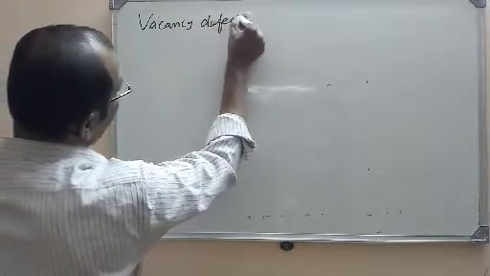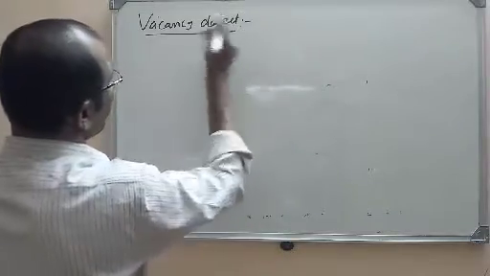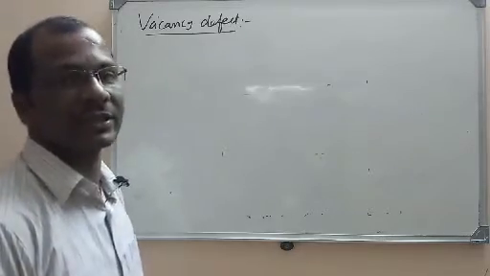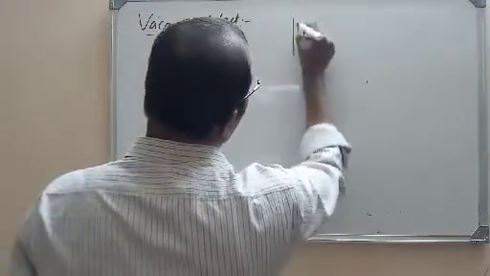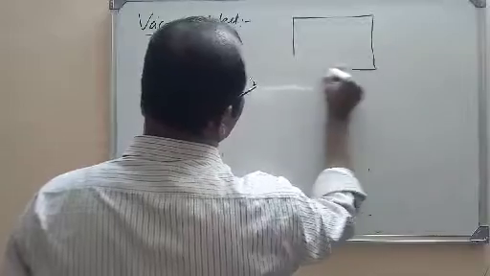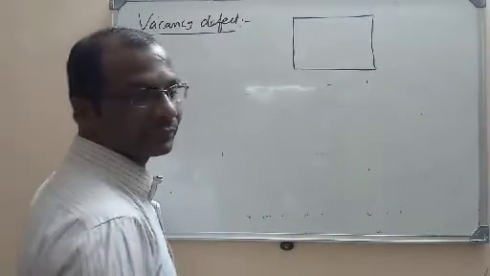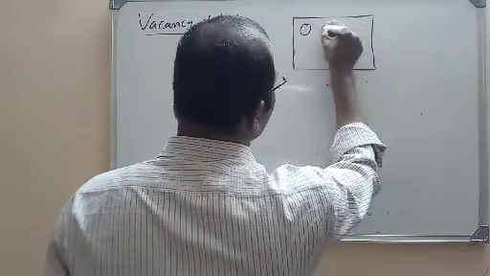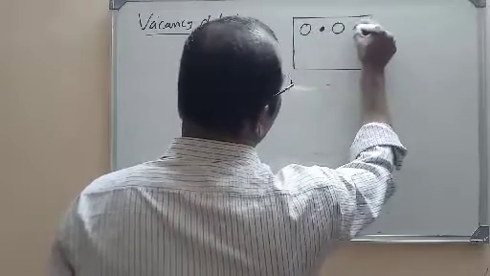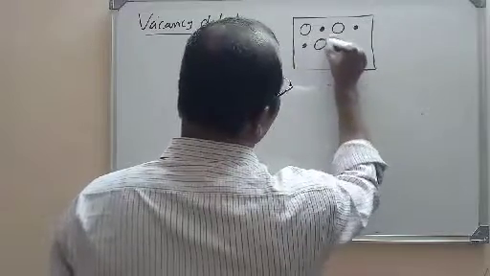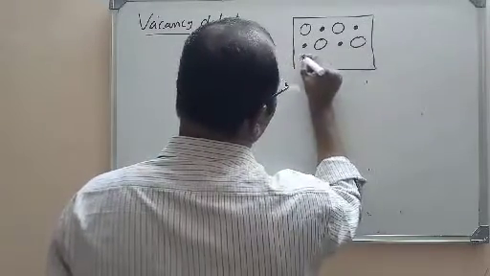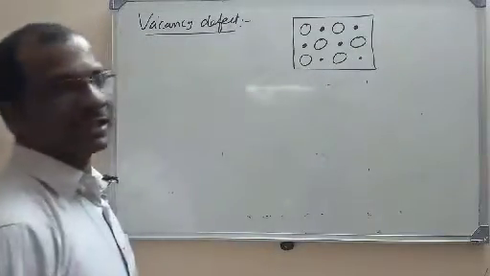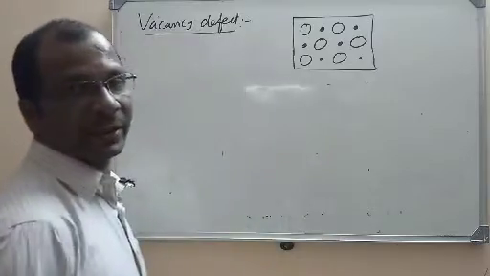Easy to understand here. If you understand the terminology, it will be very easy. Vacancy defect, the defect due to the vacancy. For example, here I am taking a crystal. A sample of crystal is taken here. Let us take some atoms here. Some anions, or some atoms, you can take. So I have considered one crystal here. This is the arrangement of the particles.